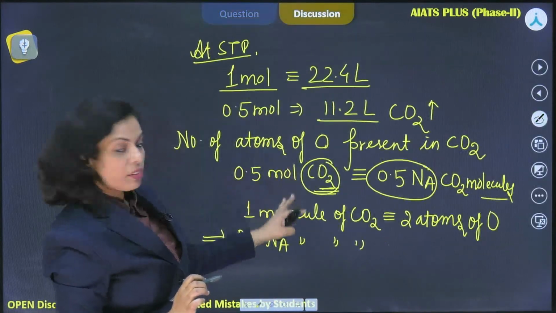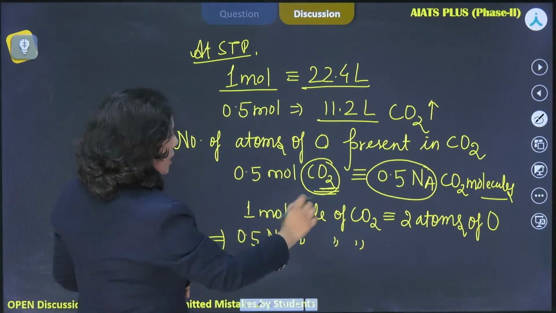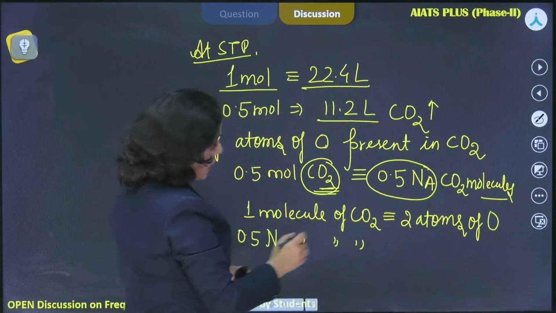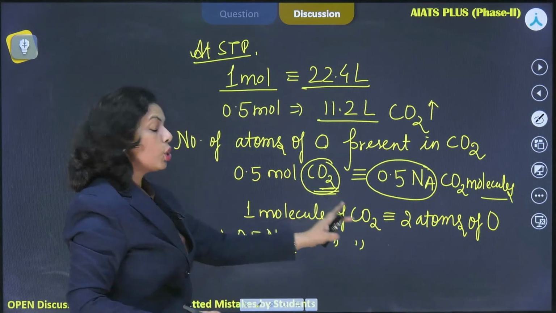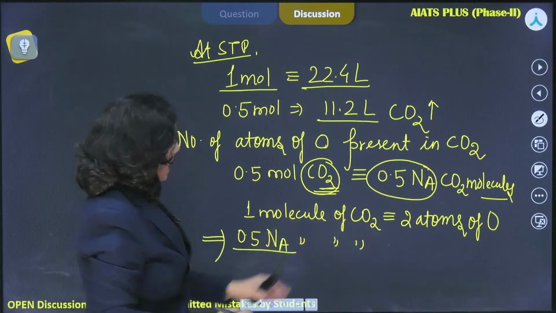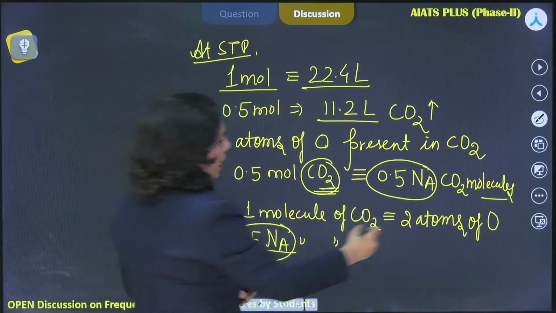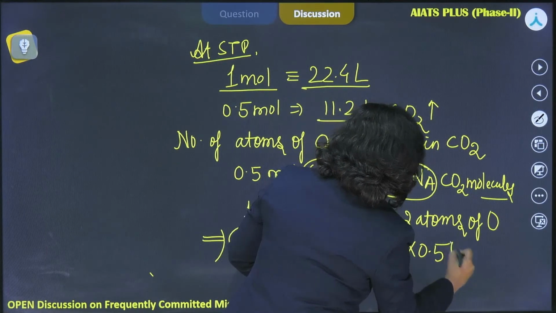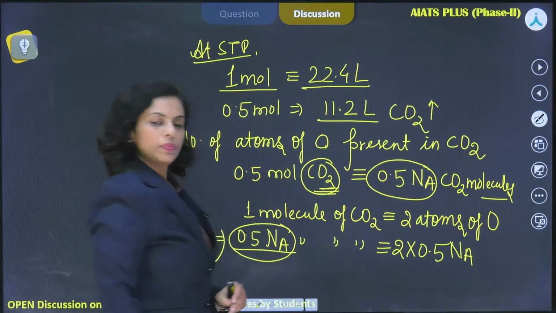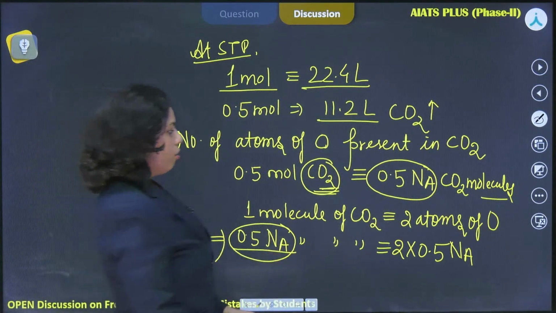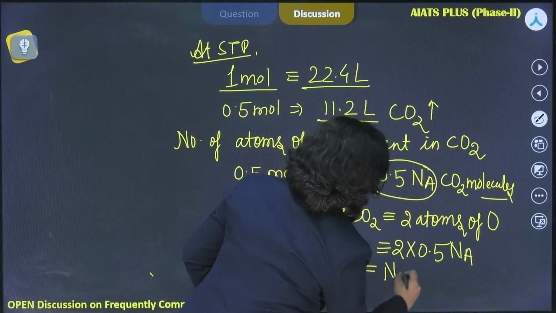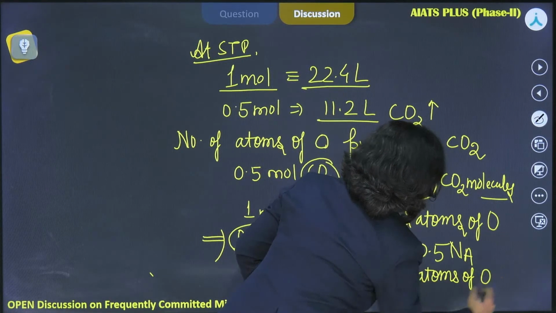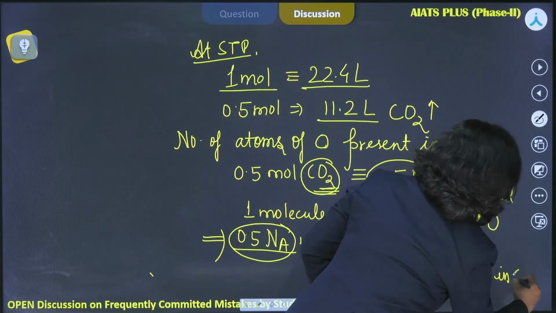And further, what I was asking Sahin here, in this question, if you are just taking one molecule of CO2, then 2 atoms of oxygen are present. And 0.5 Na molecules of CO2 you have here, then how many oxygen atoms are present there? Definitely you need to multiply. This way. Done? So, Na atoms of oxygen which are present in CO2.